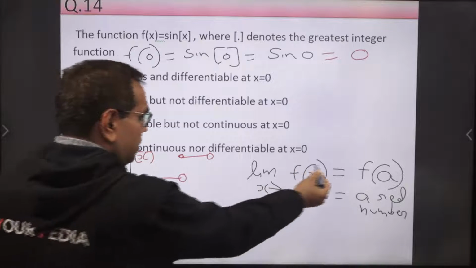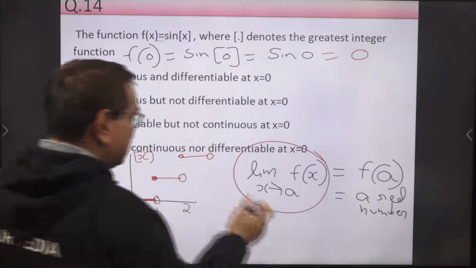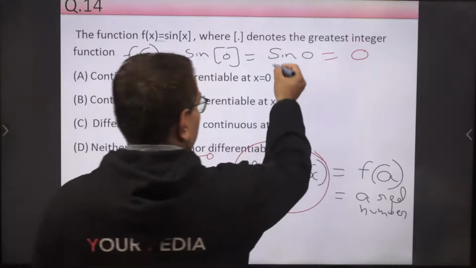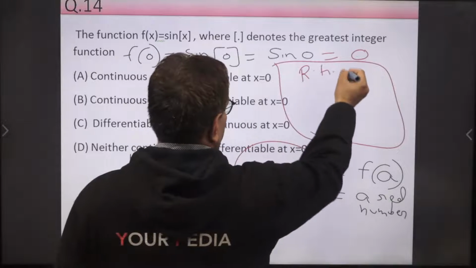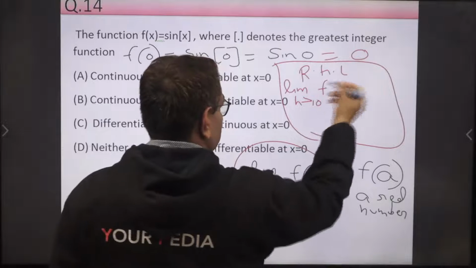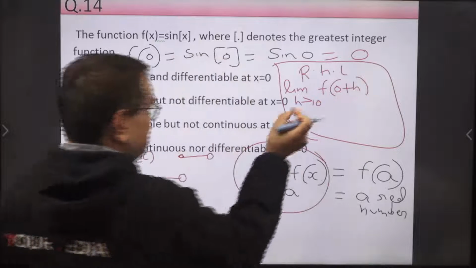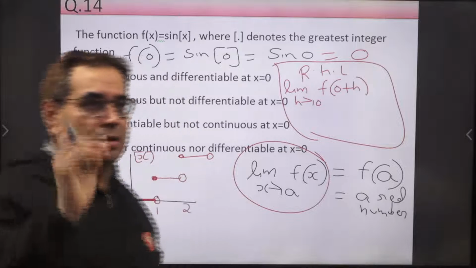For this limit to exist, the left hand limit at 0 as well as the right hand limit at 0 must be equal. So let us compute. I am computing the RHL, the right hand limit. That is limit h tends to 0 of f(0 plus h), which is f(h), where h is a very small positive number.